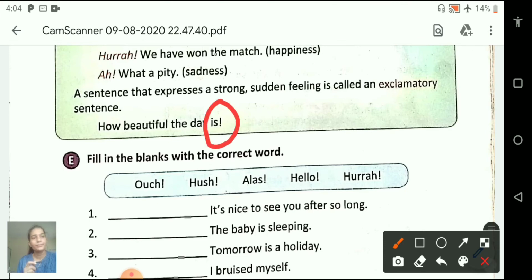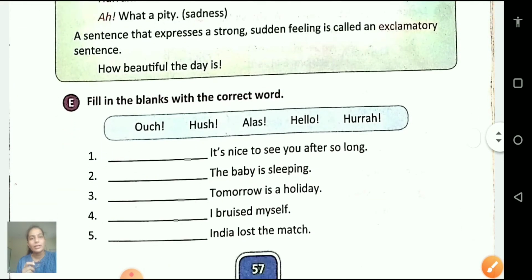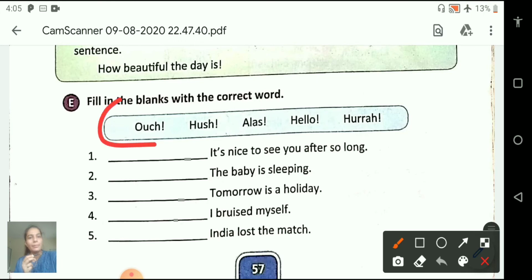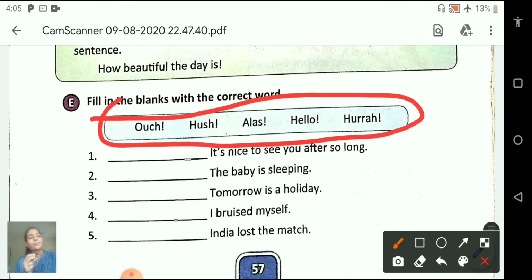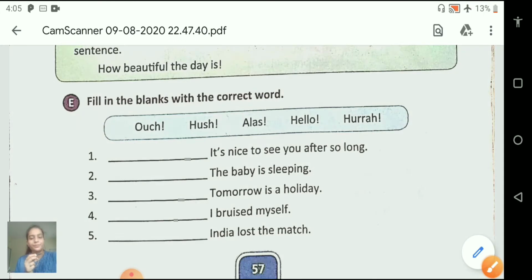So here we have the next exercise. E. Fill in the blanks with the correct word. In this exercise, you have to read the sentence and select the correct exclamatory word from this helping box. We have a helping box here. So first one. Days. It's nice to see you after so long.